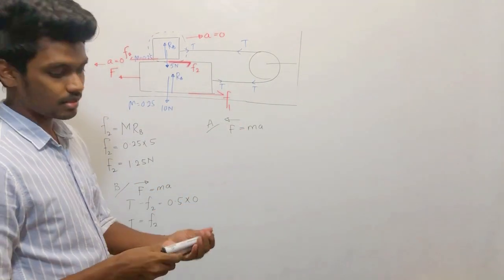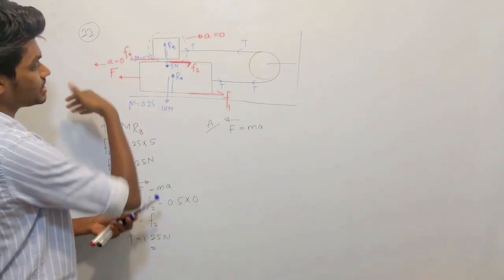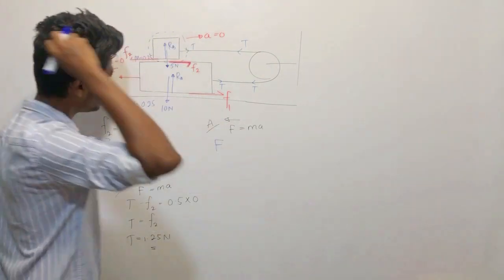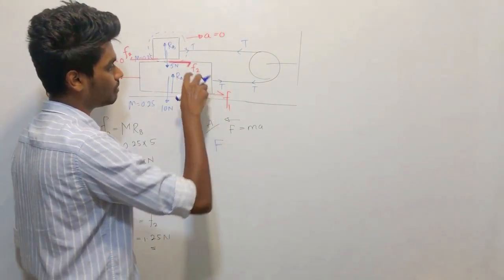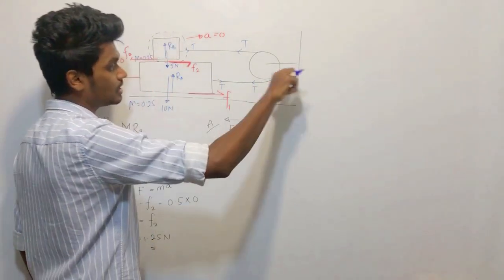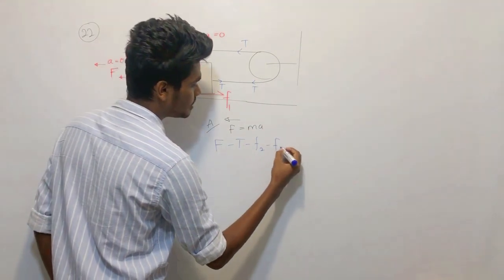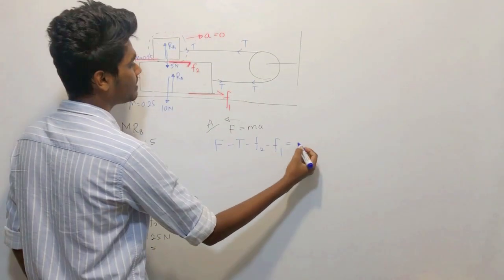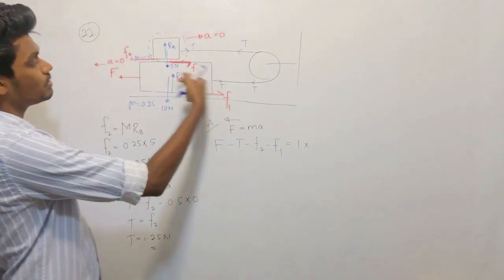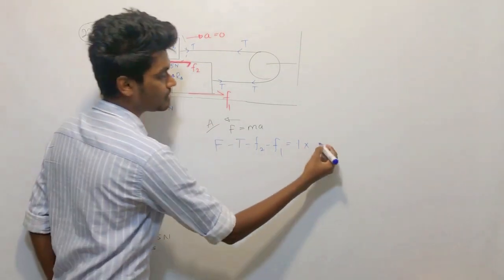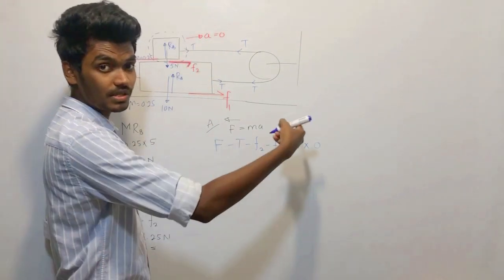What is the force acting in this direction? Capital F. What are the backward forces? Minus T, F2 is there, and F1 is also there. What is the mass? 1 kilogram. Acceleration is 0, constant velocity, which means acceleration 0.